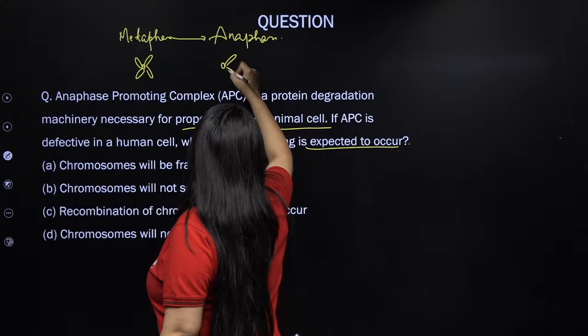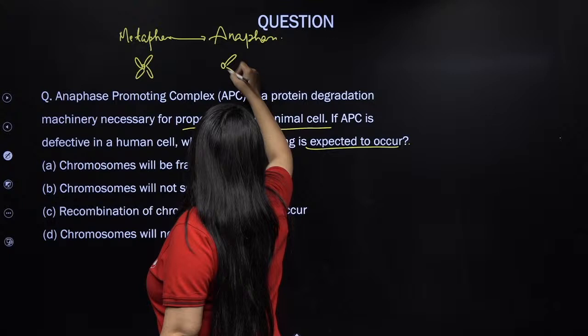डेफिनेटली क्रोमोसोम्स विल नॉट सेग्रीगेट. क्यों? क्योंकि एनाफेज प्रोमोटिंग कॉम्प्लेक्स इज नेसेसरी फॉर efficient mitosis or correct mitosis to take place. Now if in an animal cell this APC is not working properly, the chromosome will not be able to segregate because this anaphase won't be promoted, the segregation won't be promoted. Pretty simple, yeah? Okay, so this is how you can solve the question with common sense.